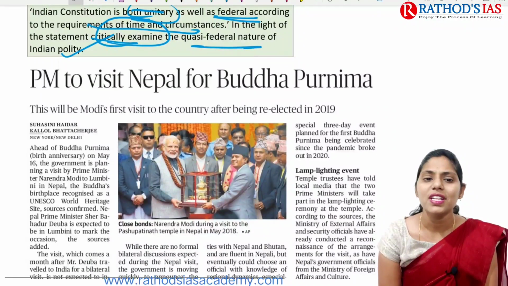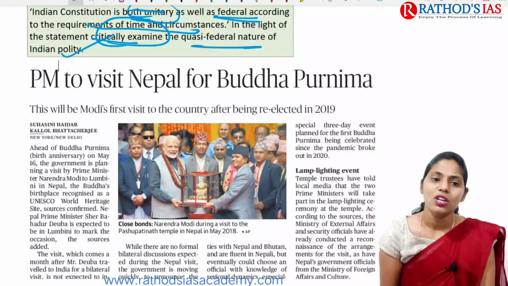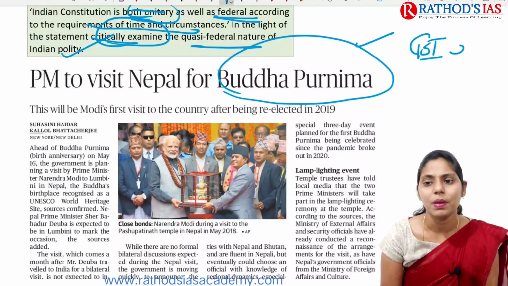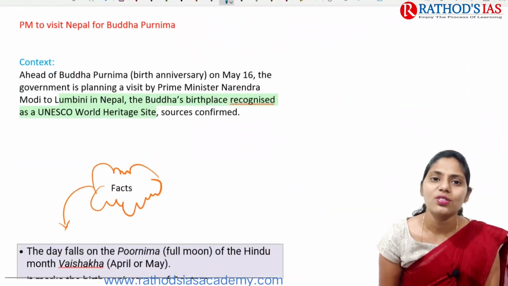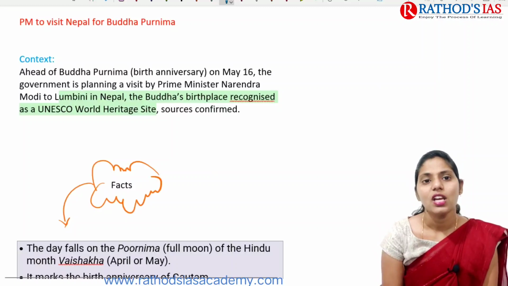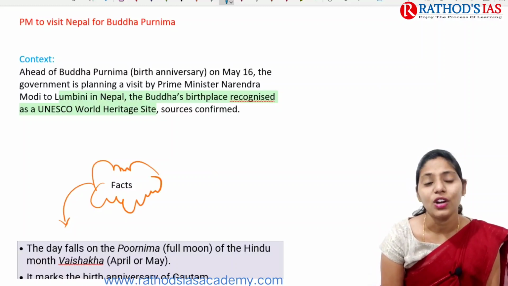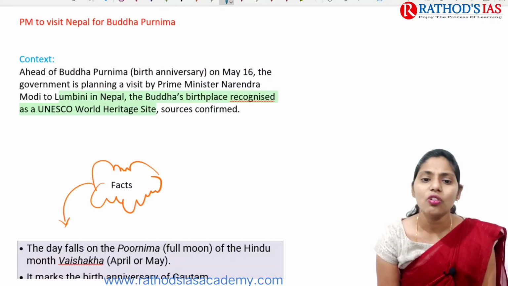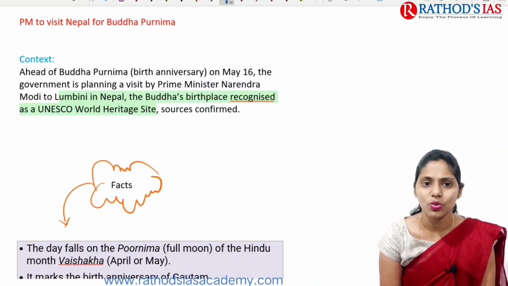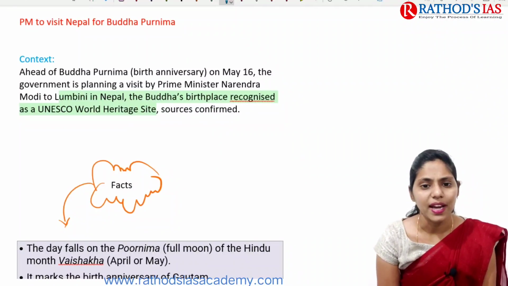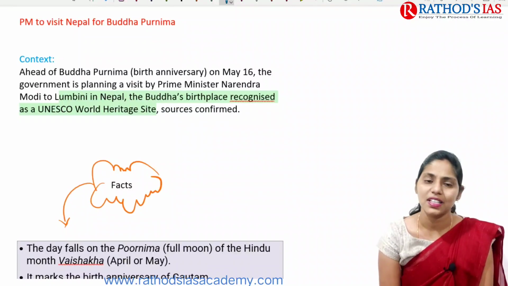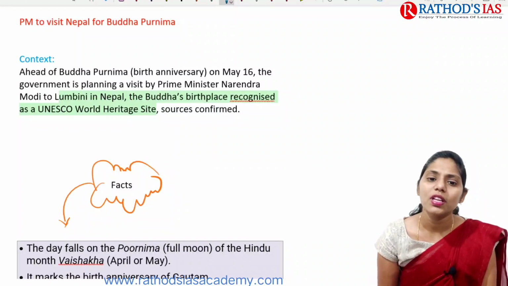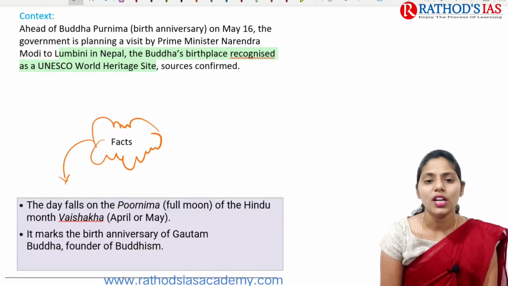The title says Prime Minister to visit Nepal for Buddha Purnima. Here you need to focus on this Buddha Purnima. This article is important for your GS paper 1 under history. Now let us try to see this topic in great detail. Ahead of Buddha Purnima on May 16th, when we are going to celebrate Buddha Purnima, our government is planning to visit Nepal, that too the place called Lumbini. Lumbini is the birthplace of Buddha, and it is also recognized as a UNESCO World Heritage Site.